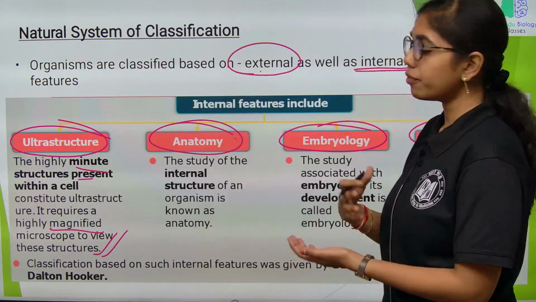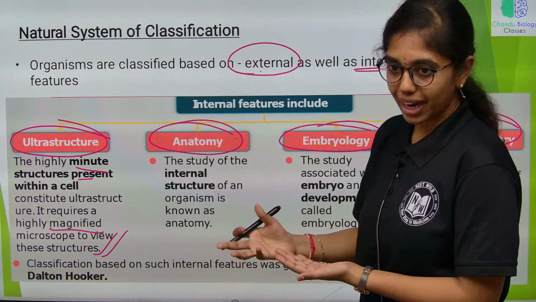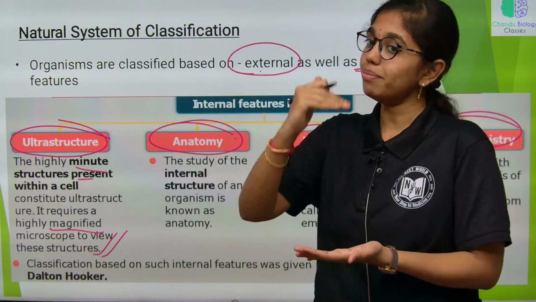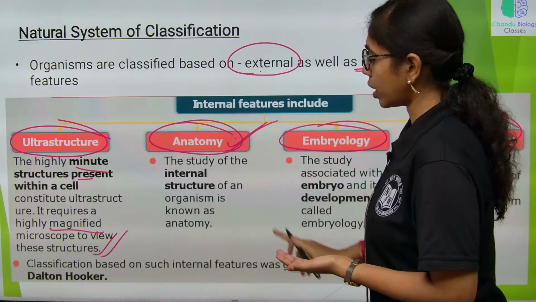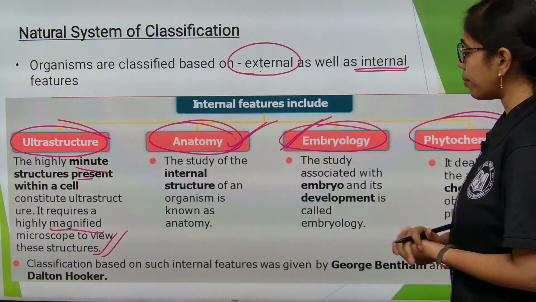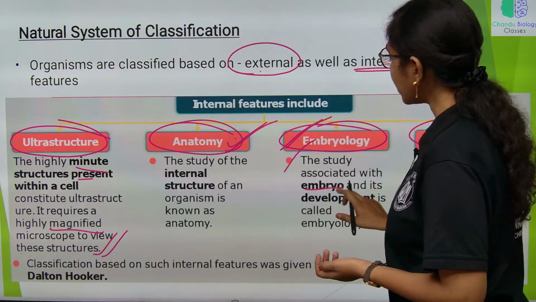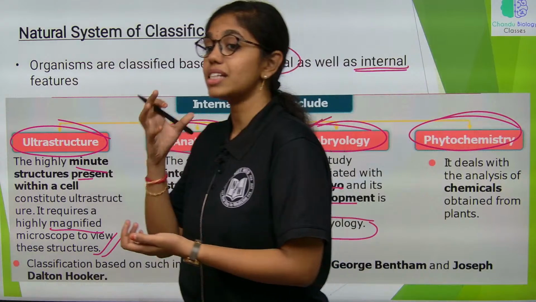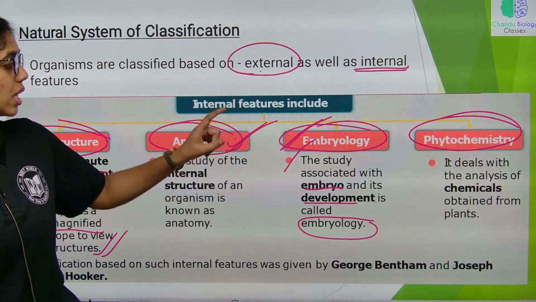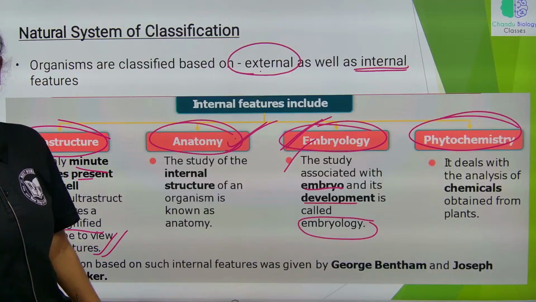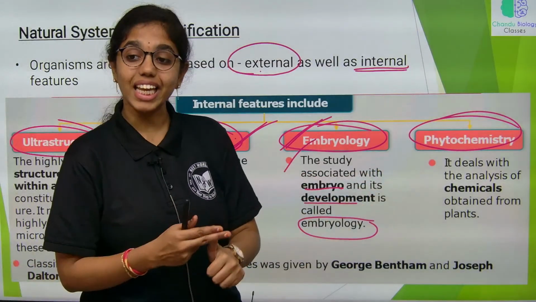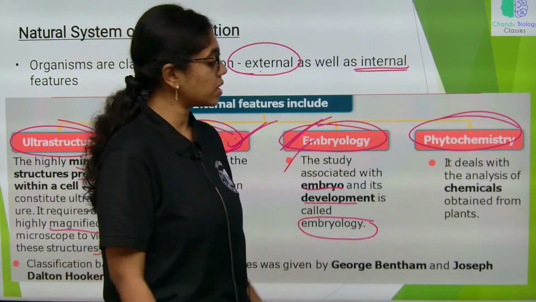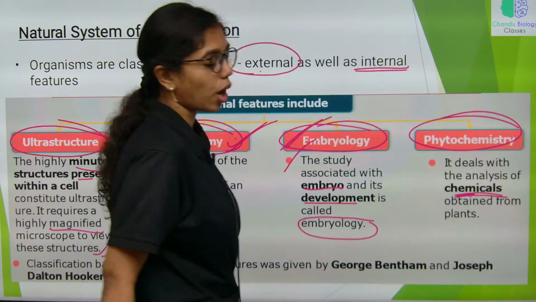Next, anatomy. If we look into the anatomy of different plants, we have different anatomical structures for dicot, monocot, root, stem, leaf, so those anatomical structures are considered. Next is embryology. The study associated with embryo development is called embryology. All the embryological changes seen during the developmental processes are also considered. Next is phytochemistry. Phytochemistry means the secondary metabolites and the cellular constituents inside each plant are also considered to analyze the chemicals obtained from the cells.